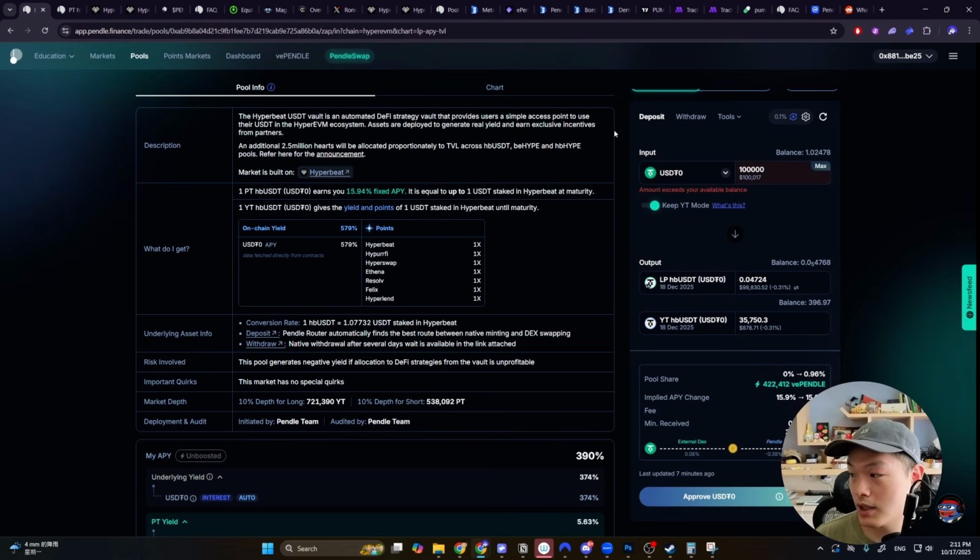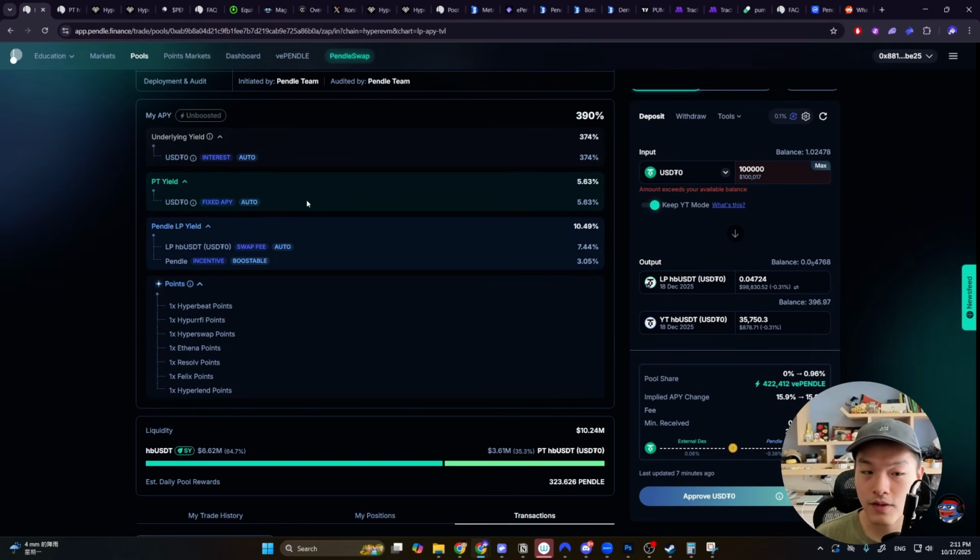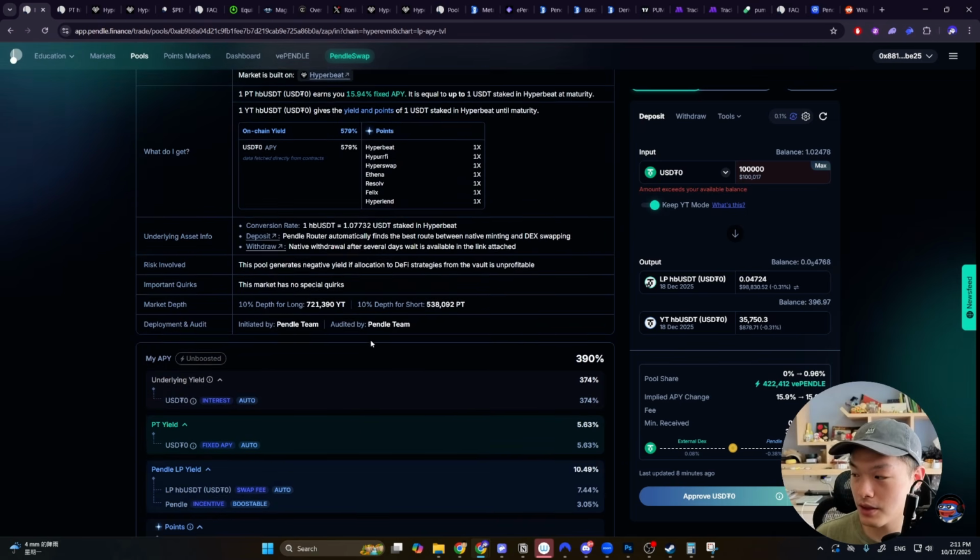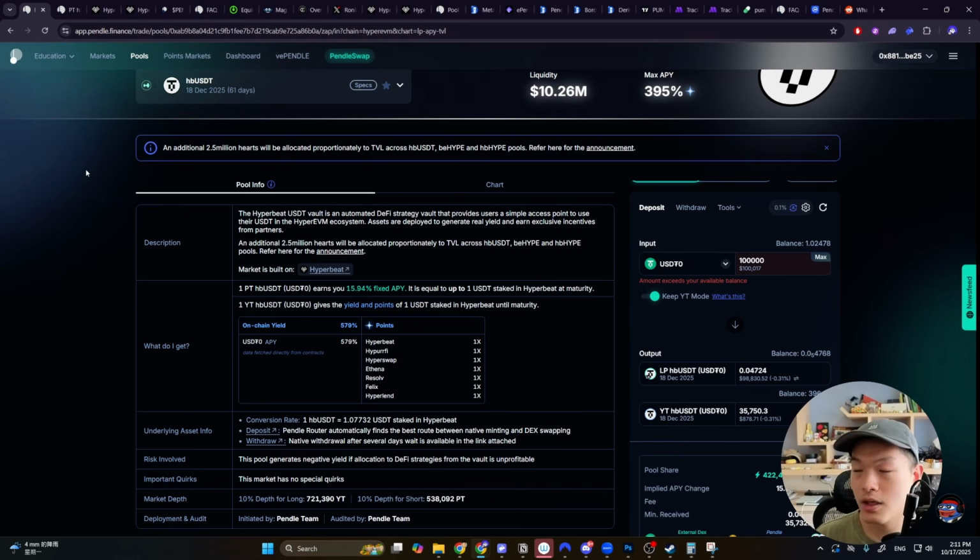But the reason why you provide liquidity, there's a couple reasons. The first is you're going to get that swap fee, right? The more people swap, the higher the APR is going to go. And you're also getting Pendle incentives, about 3 something percent extra. So it's actually a better deal to be providing liquidity here rather than directly on Hyper-V.